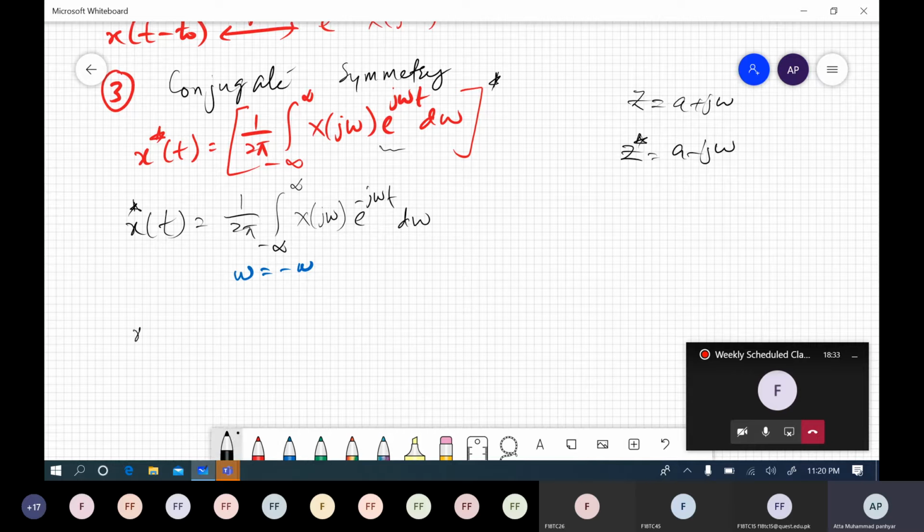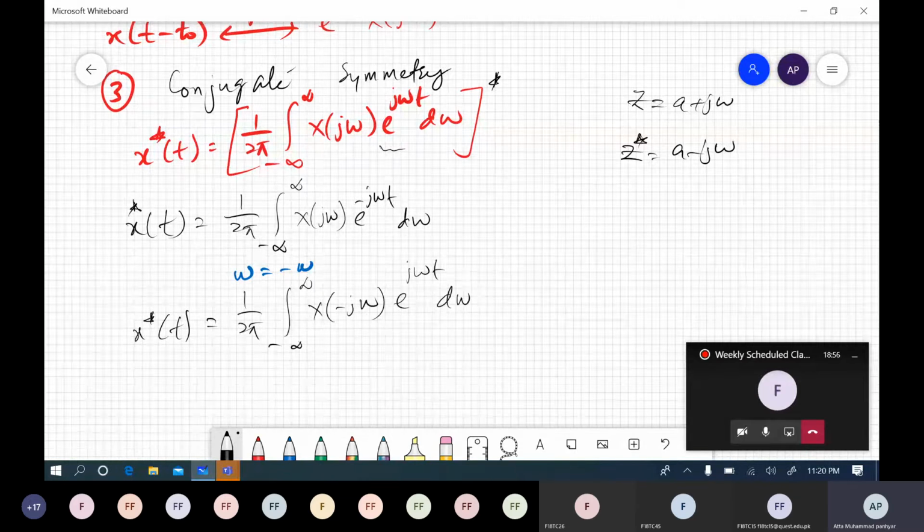Then what would be the output? X star, or conjugate, of t is 1 over 2 pi from minus infinity to infinity, now this would be x of minus j omega, because we have substituted omega with minus omega, then e to the power j omega t d omega.